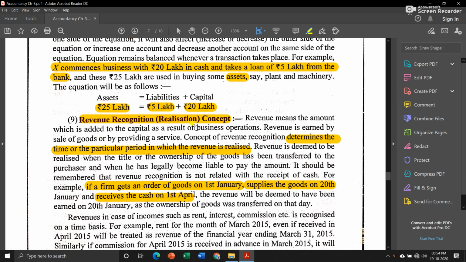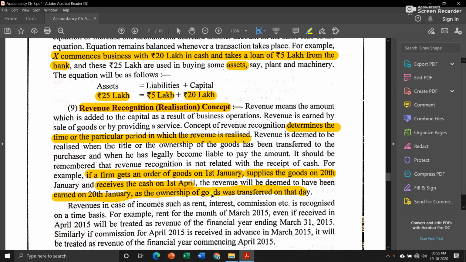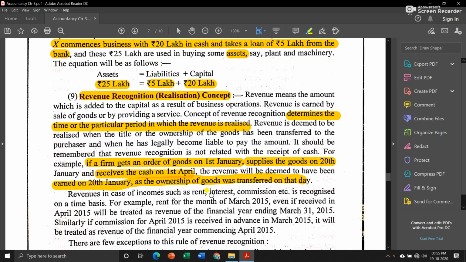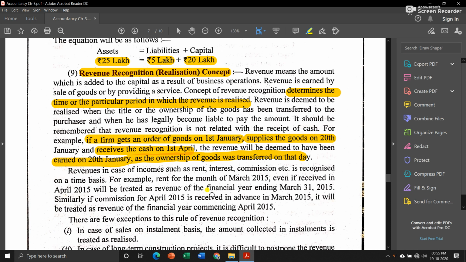Now according to the revenue recognition or realization concept, we will take 20th January as the date of transaction, because on 20th January they have supplied the goods to the buyer. That is why 20th January will be considered as the revenue recognition date.